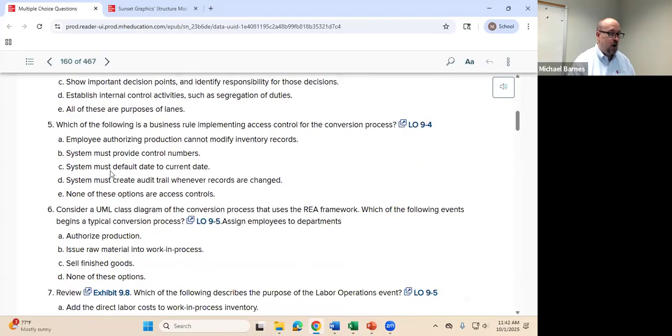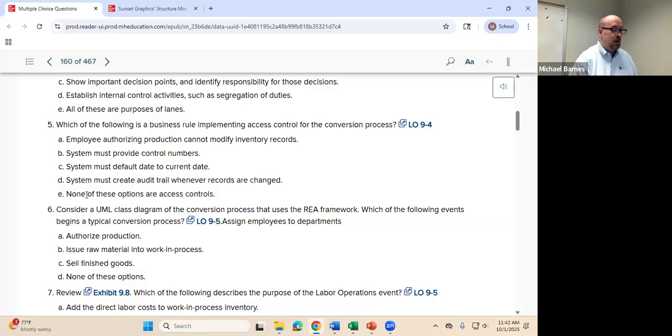Question number 5, which of the following is a business rule implementing access control for the conversion process? So simple or vernacular, if we see access control, what one word should you think? Employee, something the employee does. The employee has access. What does the employee have access to? If I said application control, what am I looking for? System. Okay. So if we're talking about employee, we got 2 system items down here, 3 system items down here. It's not likely B, C, or D.